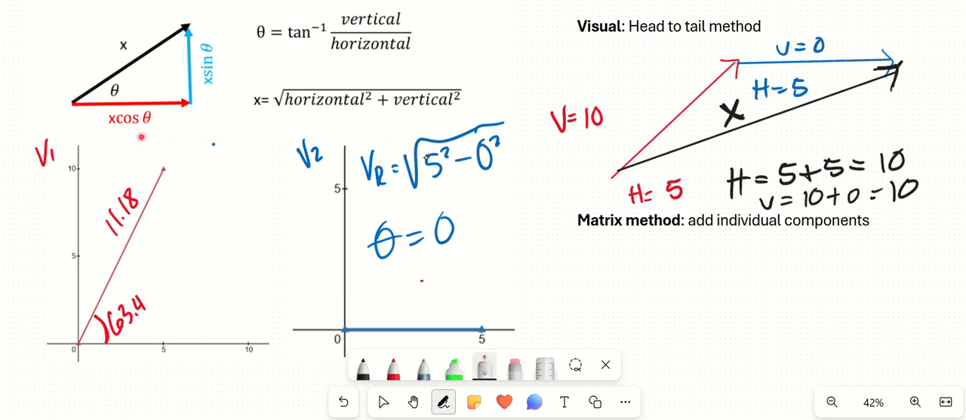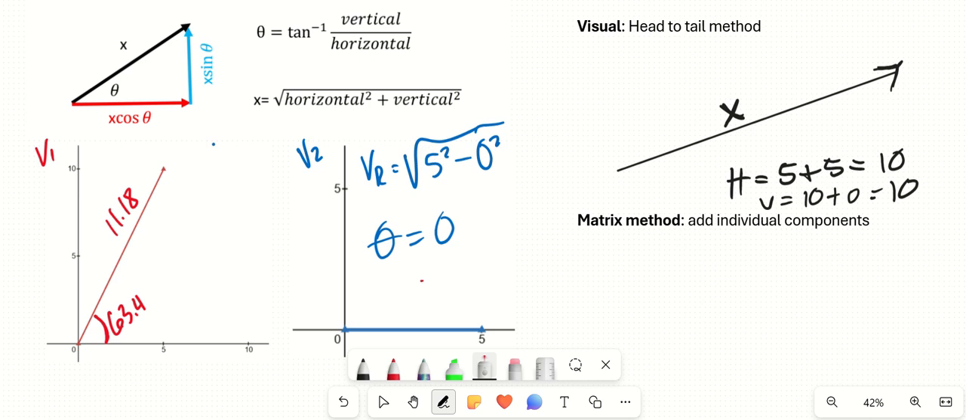Now I want to look at just this new vector that we got. I'm going to do the same exact things that we did last time. My resulting vector is going to be the square root of my horizontal component, 10, and my vertical component, 10, both squared. And it tells me that I get a resulting magnitude of 14.14. So my magnitude is 14.14.